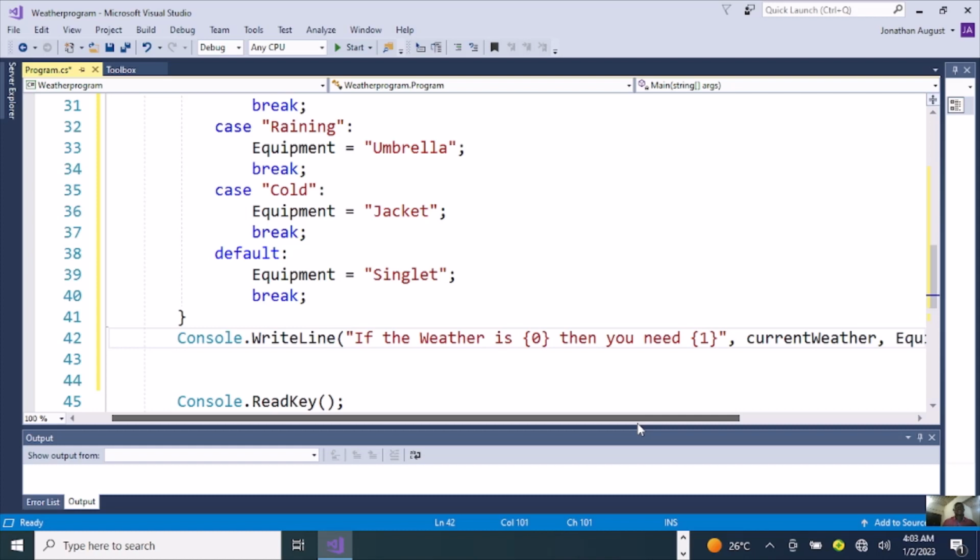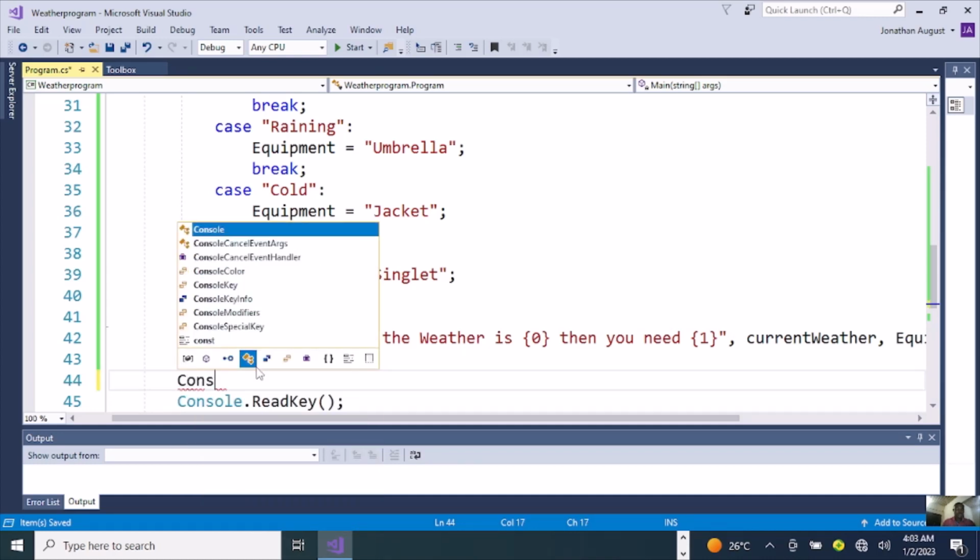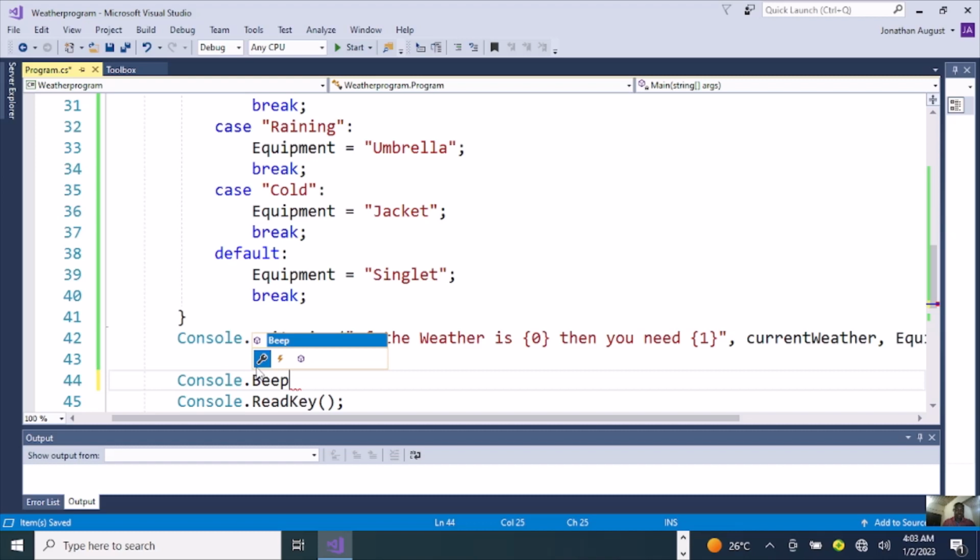So we are going to save it, but before we run this program, let me add something to read: Console.Beep. Immediately as the program ends, it's going to give us a sign and the program will exit itself. So let's save this program and go ahead and run it.